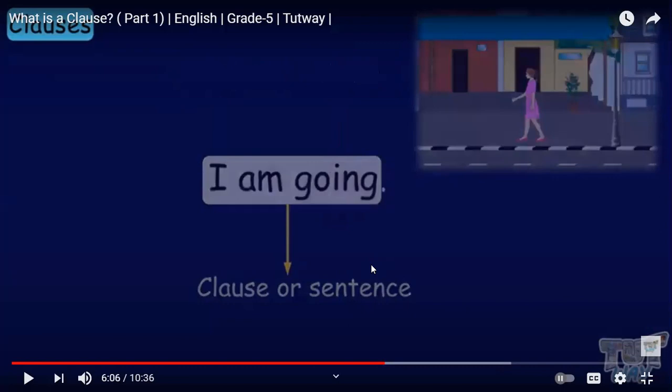But if I say I'm going to the park, shall I say clause or sentence? Sentence. Great job. Yes, sentence, because a sentence can have more than one phrase and clause, but a clause just has the subject and the predicate.